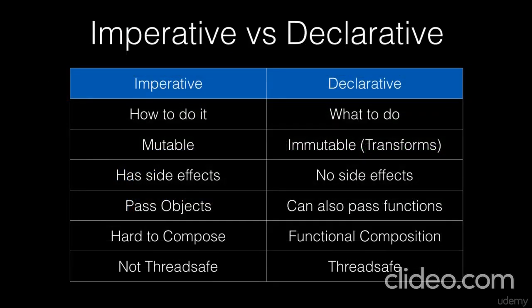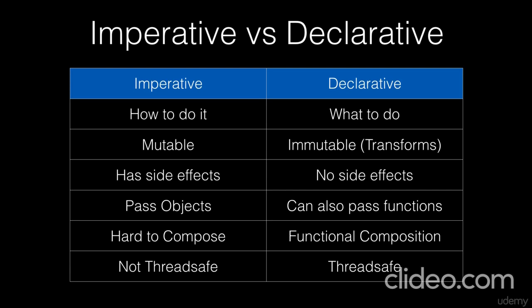So imperative, we're going to say how to do it. Remember, we're setting up an iterator there. Declarative, we're saying what to do. We're more focused on the what. Imperative is going to be mutable, while declarative is going to be immutable. And you can see we did transformations there. So we took that list, we filtered those items, and we transformed it into a new list.